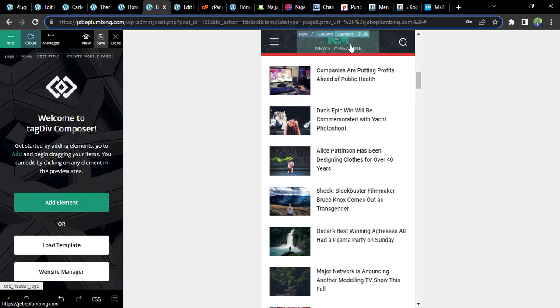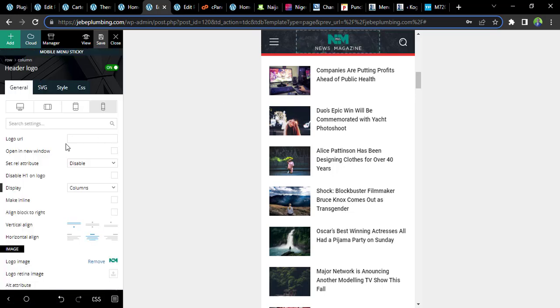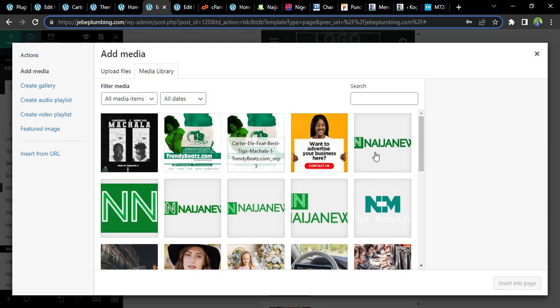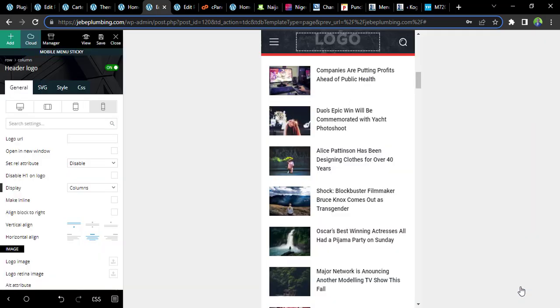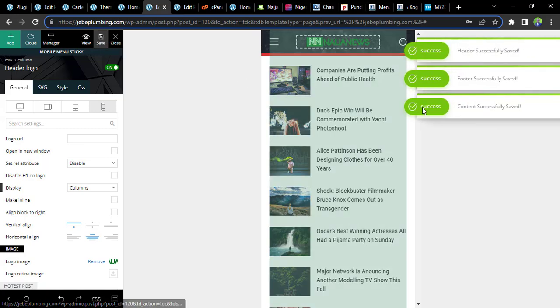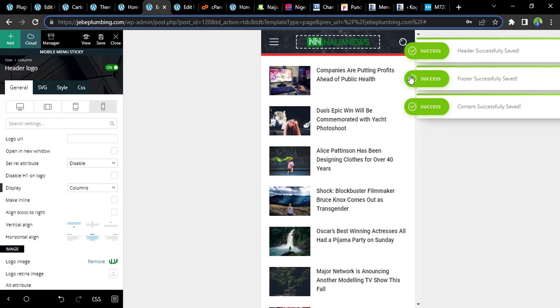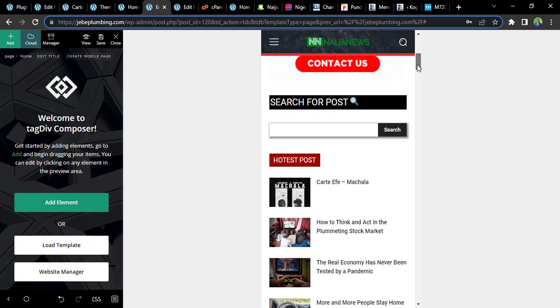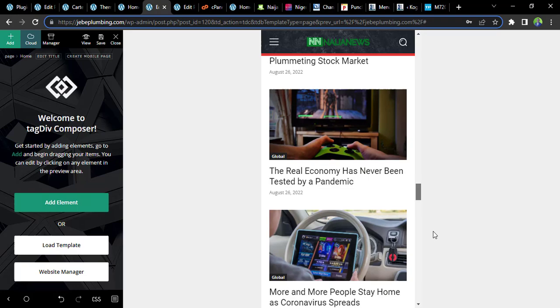So on scroll again, you select it and change the header logo on scroll. You have to check everything and find a way to change all the necessary aspects of it on scroll. You have this, you save it. So I have my brand there, I've changed everything to my style, both on scroll and on normal, fine.